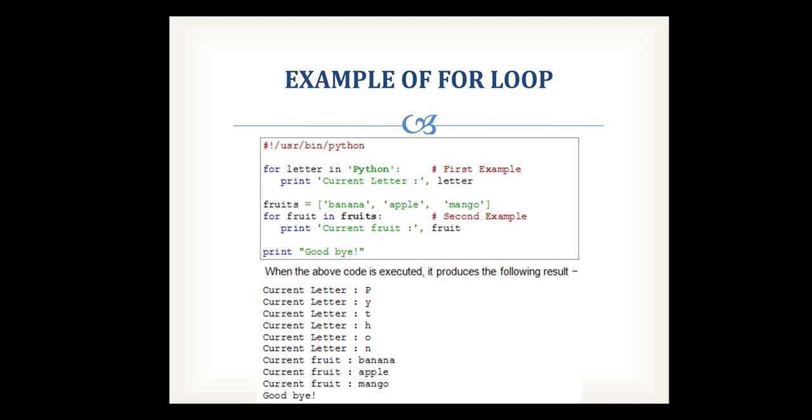Okay. And in the second example there is a list of fruits, that is banana, apple and mango. In this list your fruit variable is going to iterate till your list elements are over. So each and every time it is going to print each element of the list. Okay, so it will print banana, apple and mango. When your elements are finished, it directly exits from the loop, control passes to the next statement, and it prints goodbye. Okay, so this is a simple example of the for loop.